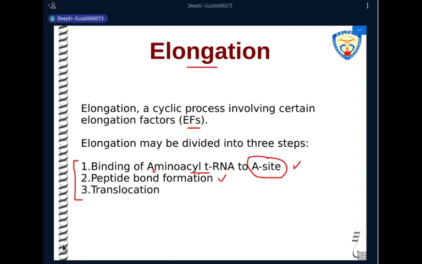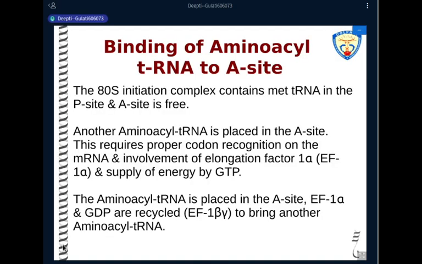Once the peptide bond is formed, the third step is also the same, and that step is translocation. There, translocation is performed by EFG. Here, translocation is performed by EF2. So that is the difference. The mechanism will be the same.